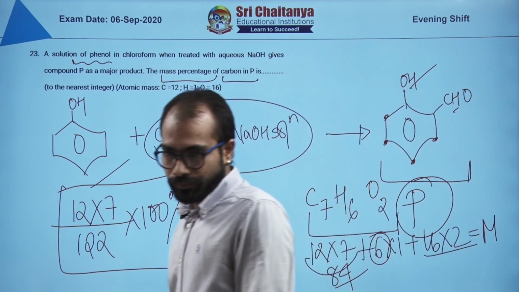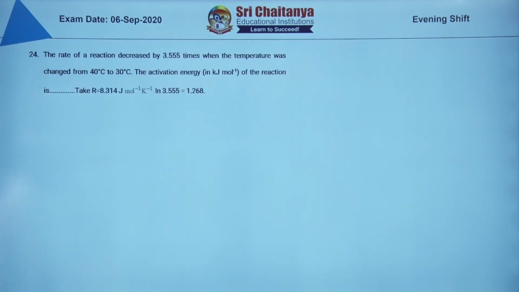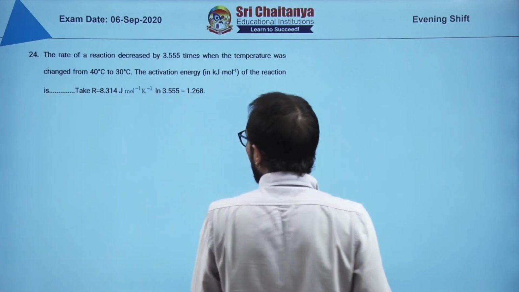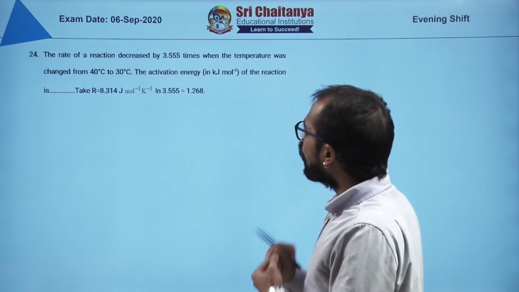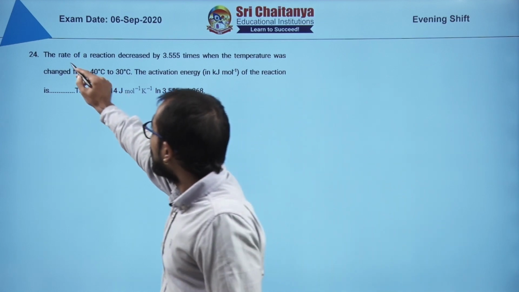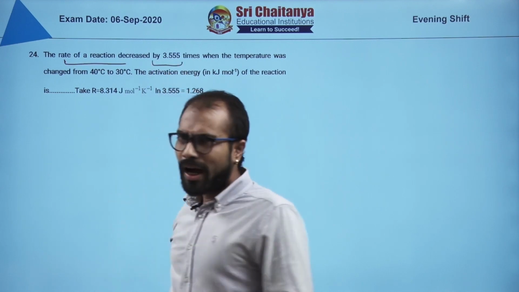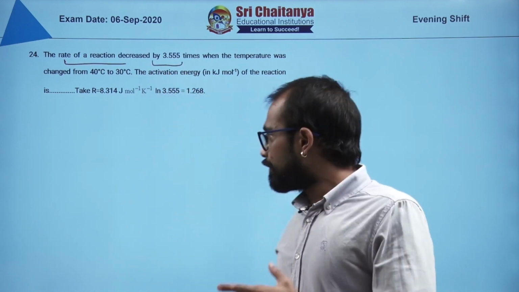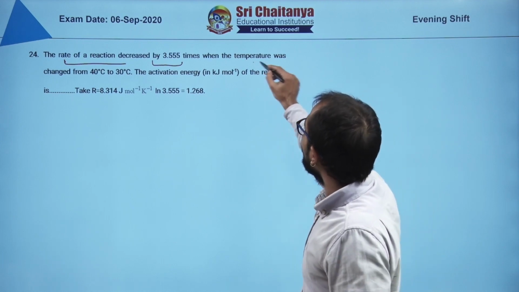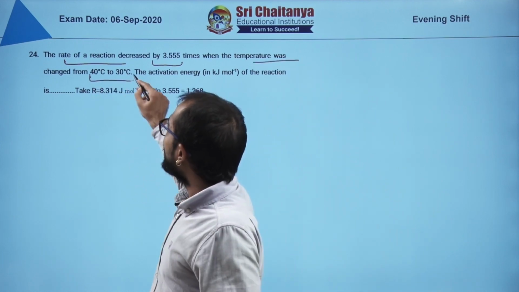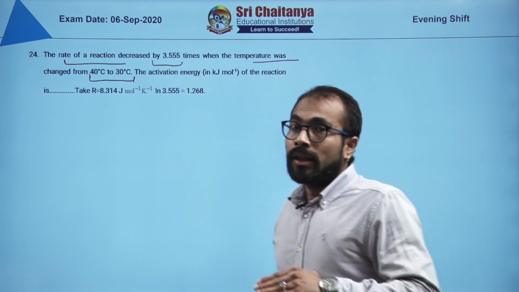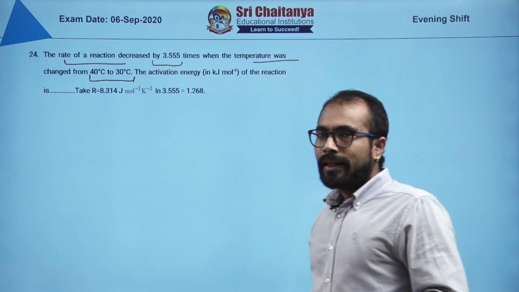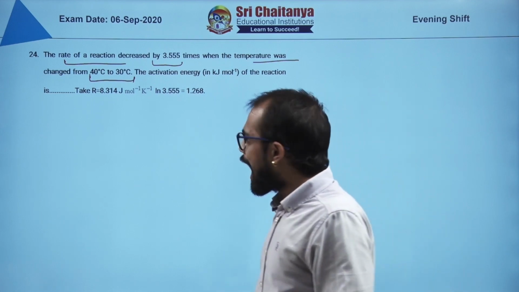Next question. Now the next question here you can see on the screen is from chemical kinetics, and they are asking about the alpha, that is the coefficient of temperature. Now what has been told to you in the question: the rate of the reaction is decreased by a factor of 3.55 when the temperature was changed from 40 degrees centigrade to 30 degrees centigrade, right? You know, temperature is lowered, the rate constant will be lowered, right? So let us move on and focus on the Arrhenius equation.